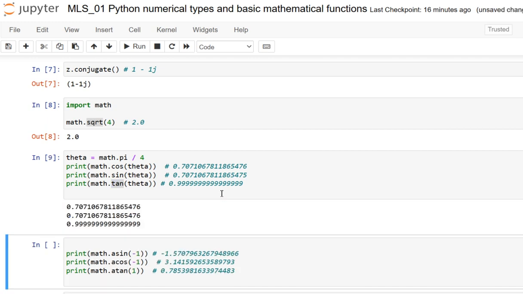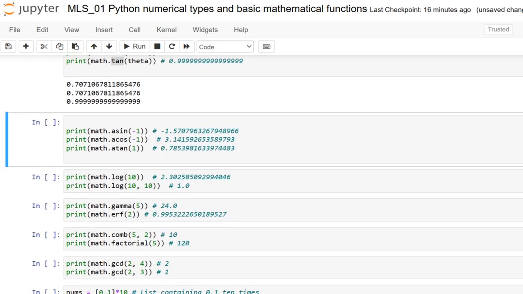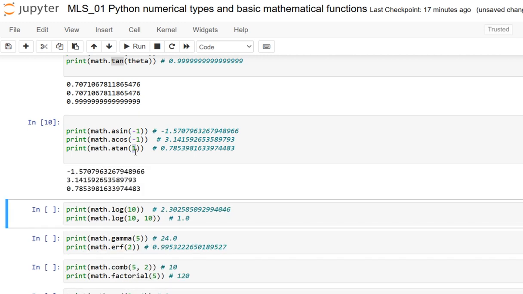Of course, dear friends, you can also have the inverse trigonometric functions, named acos, asin and atan in the same math module, which can be specified with the respective values. Here I have given asin of -1, acos of -1 and atan of 1. These are all the inverse trigonometric functions, so let me execute that as well.